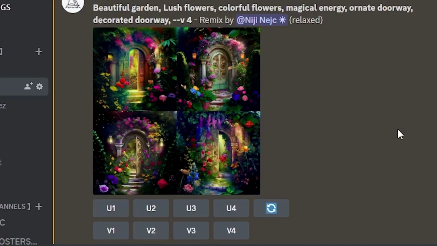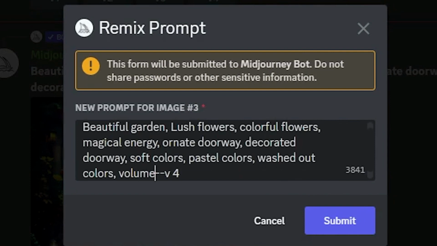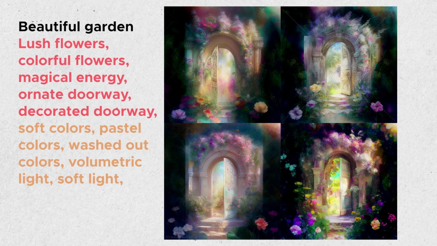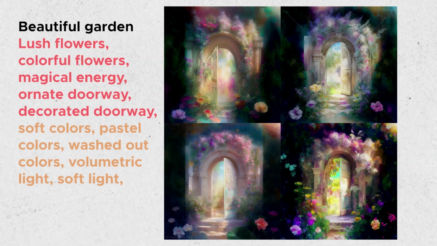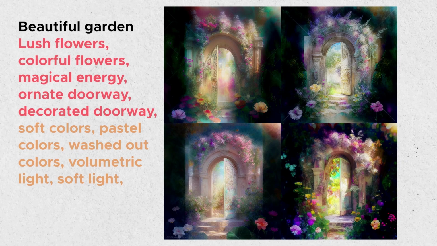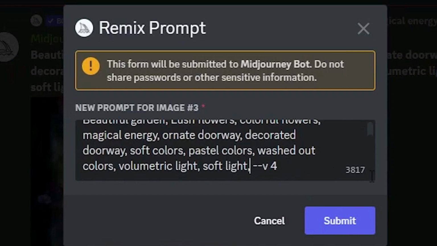I will again press the variation button on the image I like and start typing in my style modifiers. Soft colors, pastel colors, wash out colors, volumetric light, soft light. I will add these for now and see how it looks like. Adding the styles, our image changes again. I will modify it once more, adding a few parameters to it.